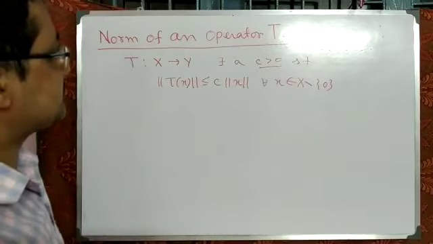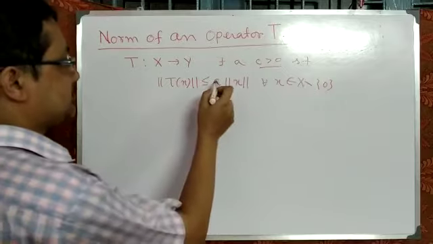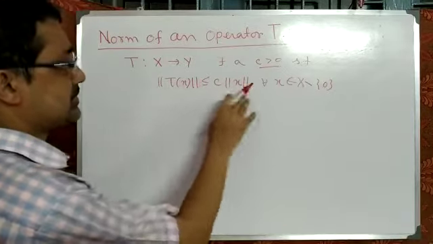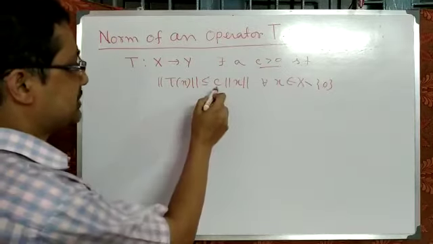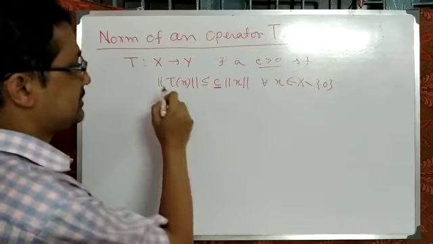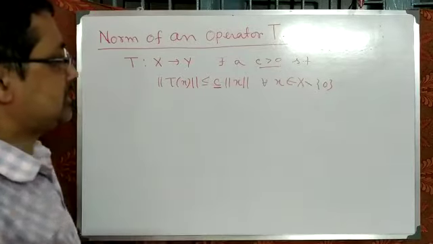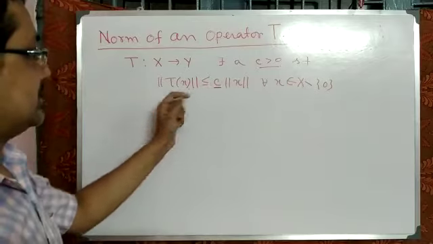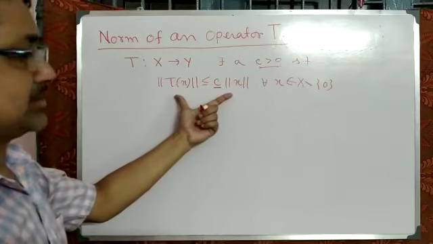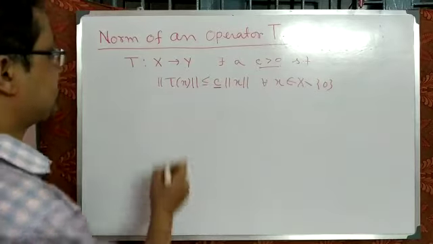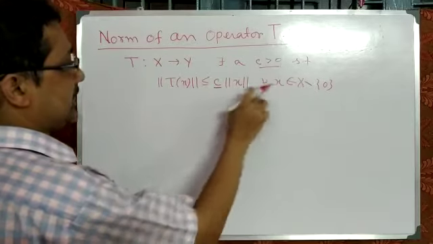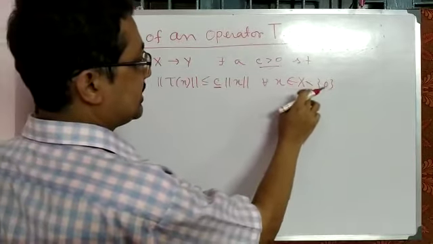Now the question is, what is the smallest possible value of C such that this relation occurs? That means we find the smallest possible value of C such that the relation can happen. Okay. So x belongs to capital X minus 0.